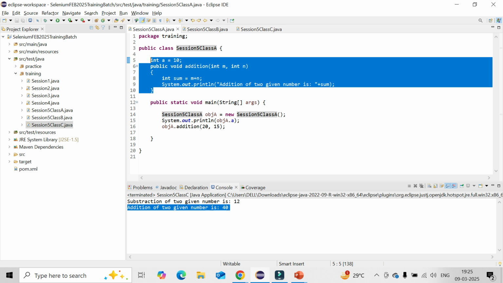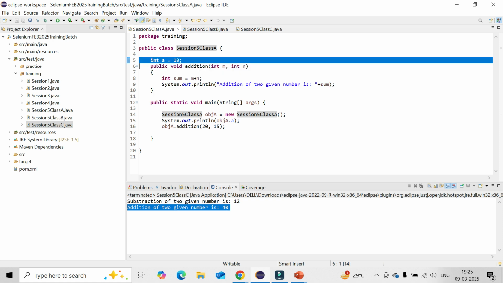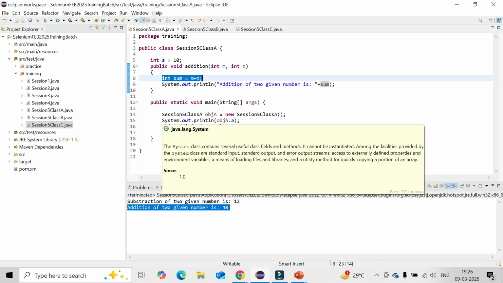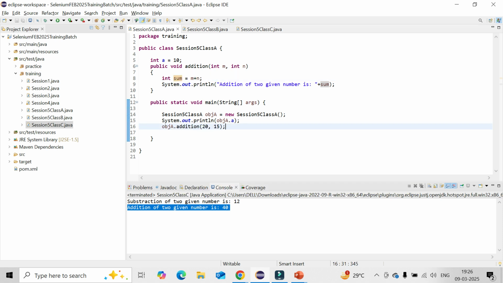So a local variable cannot be accessed outside its block. That is different from a normal non-static variable, the class variable. Local variable should be accessible only where it is defined. Forget about the child class, you cannot access it in the parent class as well. Can you access it? No.